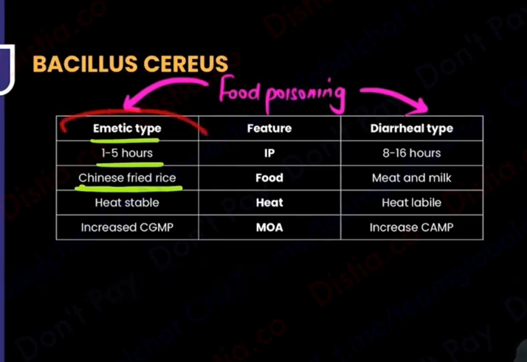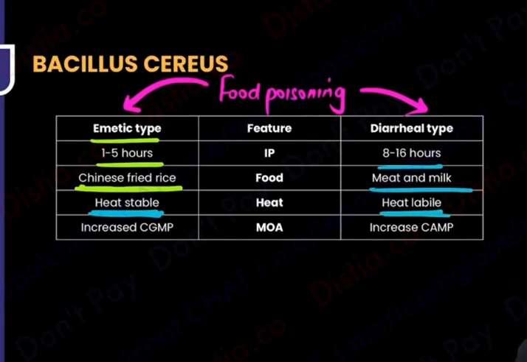So Bacillus cereus, which is going to result in vomiting, is going to be Chinese fried rice, whereas the diarrheal type, which is taking too much time, 8 to 16 hours, is going to be by milk and meat. Next, now this is Chinese fried rice. So you fried it and you made Chinese food and you heated it, but still the toxin could work. This means it is heat stable. Whereas the diarrheal type is going to be heat labile.